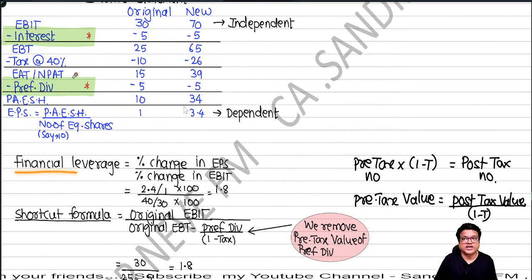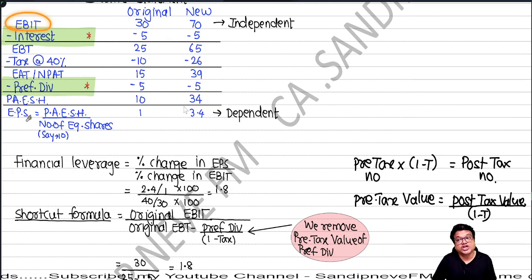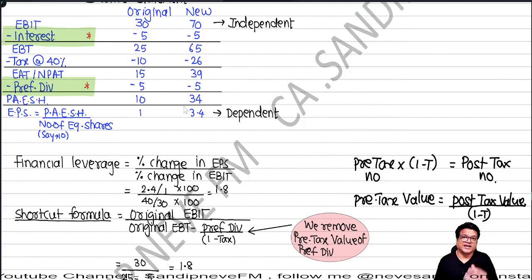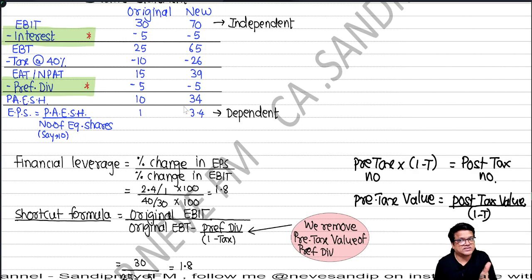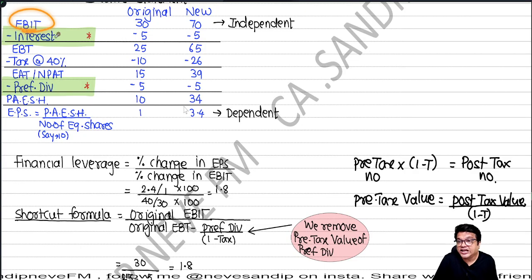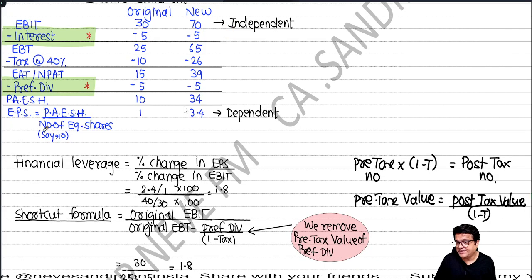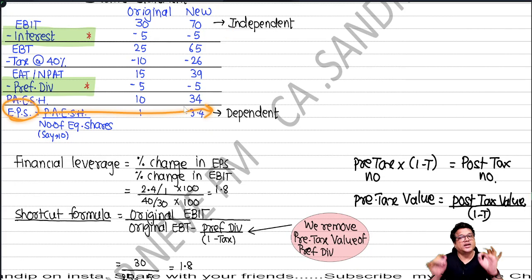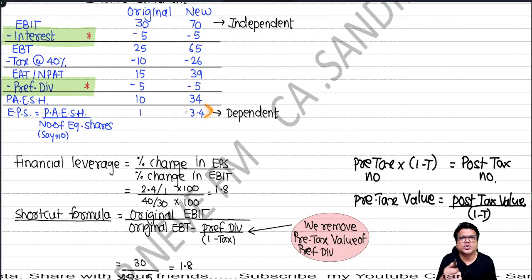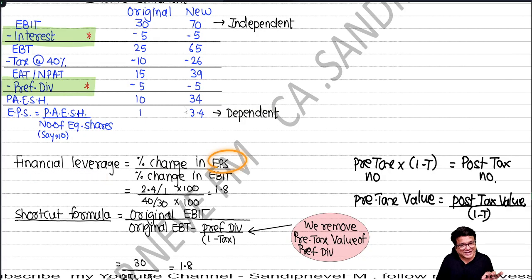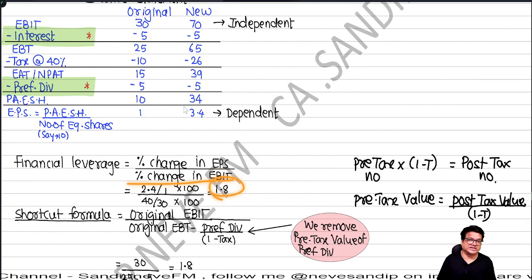So what is financial leverage? It is a percent. Now see, first you tell me, first EBIT will change or first EPS will change? Exactly. So if EBIT changes, then EPS changes, and that's why EBIT becomes which variable, people? Independent variable, and EPS becomes the dependent variable. Understood? So what will become our formula? Financial leverage will be the percentage change in EPS because of percentage change in EBIT.